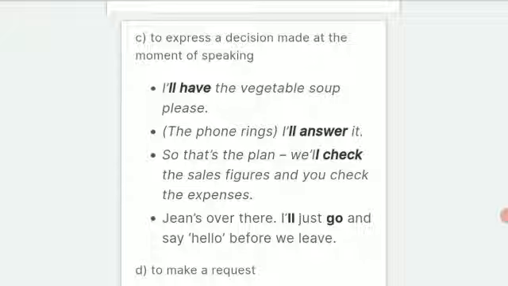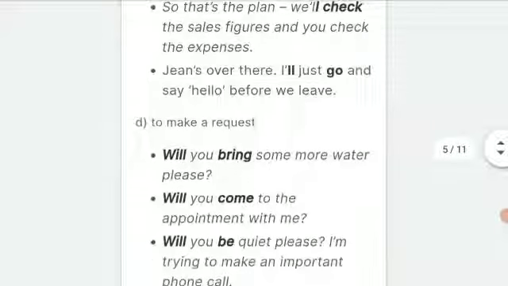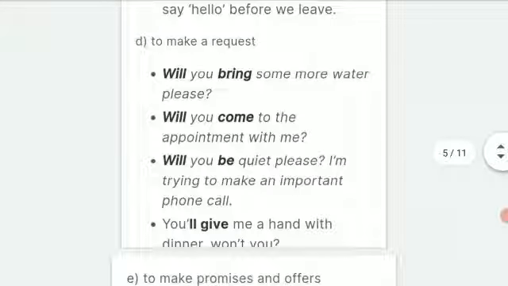That means immediately we take the decision without thinking further. While you are taking the decision at that moment for that situation, then you can use will. And the next one is request. So if you are requesting somebody, before the statement you can make use of will.